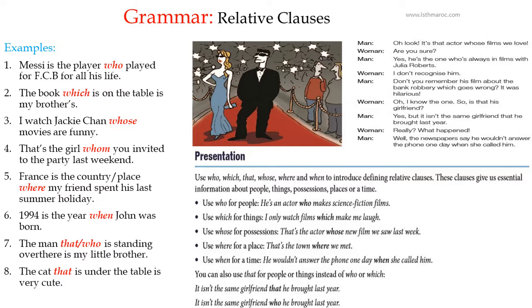We have a conversation above on the right, between the man and the woman. "Oh, look, that's the actor whose films we love." "Are you sure?" "Yes, he is the one who's always in films with Julia Roberts." "I don't recognize him." "Don't you remember his film about a bank robbery which goes wrong? It was hilarious." "Oh, I know the one. So is that his girlfriend?" "Yes."